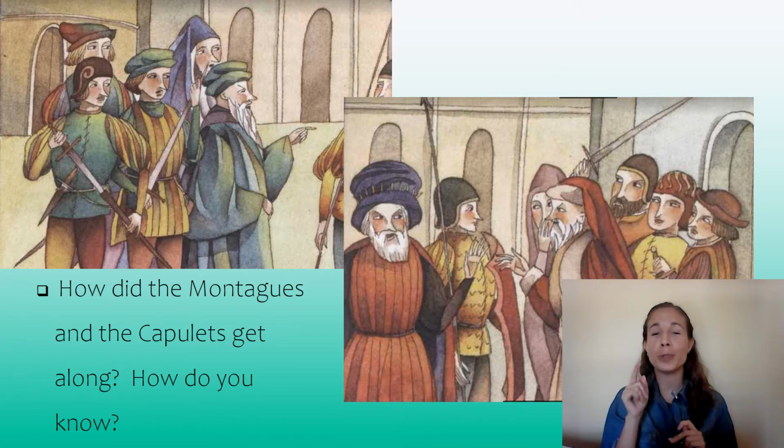Now, I know you know the answer to this question. We know from the very beginning of the story that these two families hate each other. We can read it in the text, and we can see it when they fight each other in the streets of Verona.